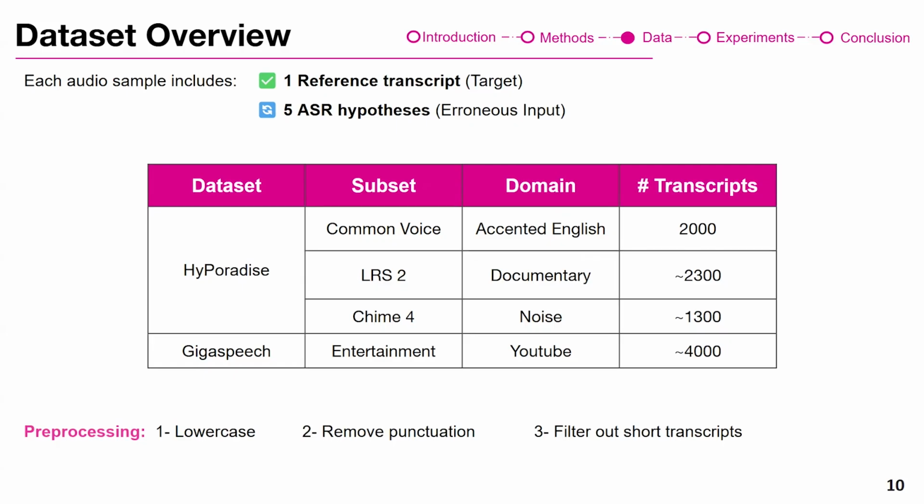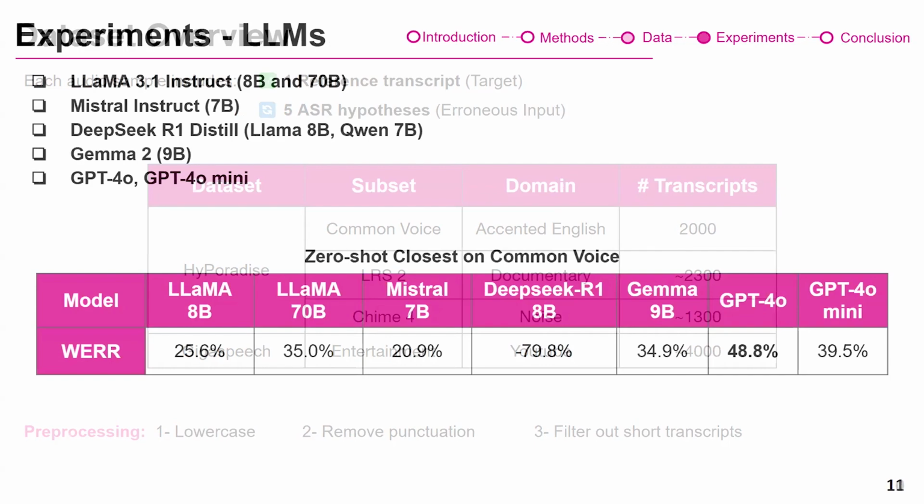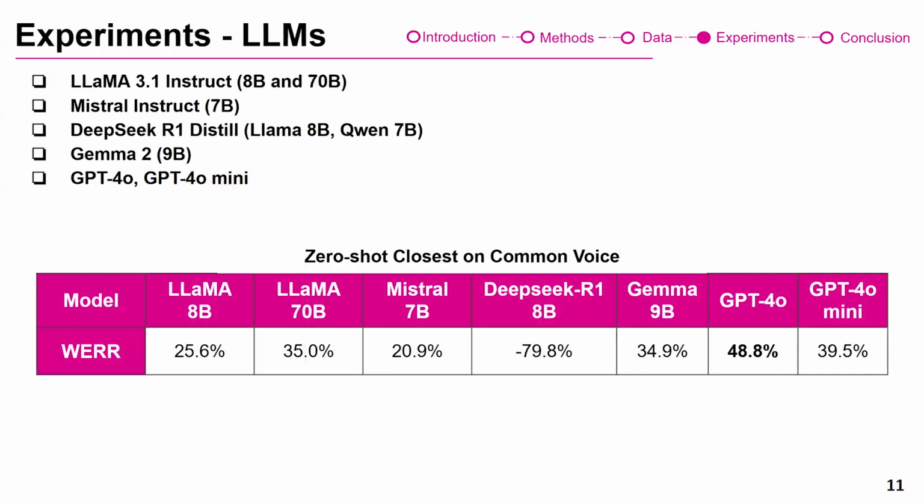And we also used some entertainment set from GigaSpeech, which is YouTube audio, to have a variety of data. And for pre-processing, we just try to standardize things by lowercasing and removing punctuation, and also filtering out short transcripts. We initially did some sort of model exploration to see how different models perform.